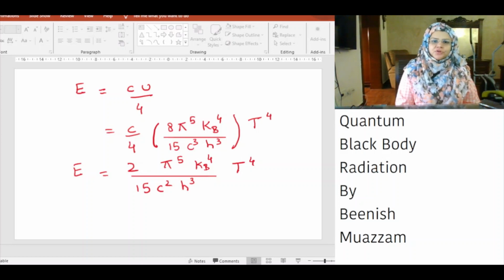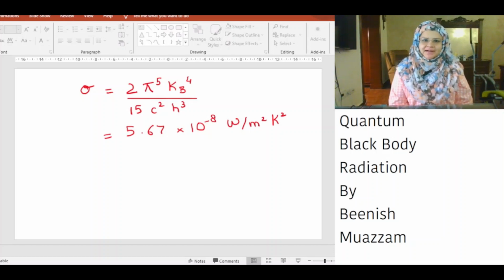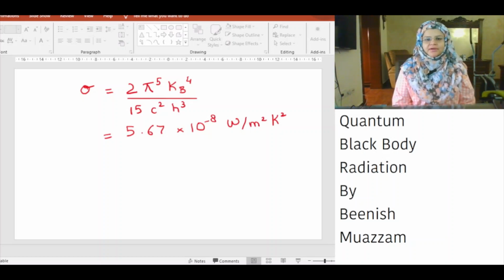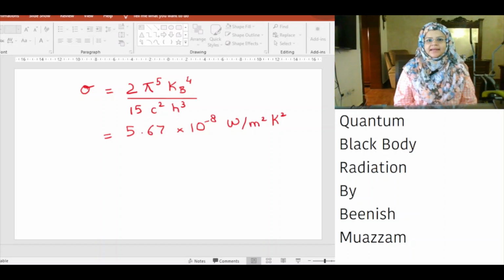This is equal to 2 multiplied by pi to the power of 5 multiplied by kB to the power of 4 multiplied by T to the power of 4 divided by 15 c square h cube. Energy flux E is proportional to temperature T to the power of 4 and is related by the constant sigma. Sigma is equal to 2 multiplied by pi to the power of 5 multiplied by kB to the power of 4 divided by 15 c square h cube and has a value of 5.67 into 10 raised to the power minus 8 watt per meter square Kelvin to the power 4. Sigma is the Stefan-Boltzmann constant and the theoretical value agrees with the experimental value.